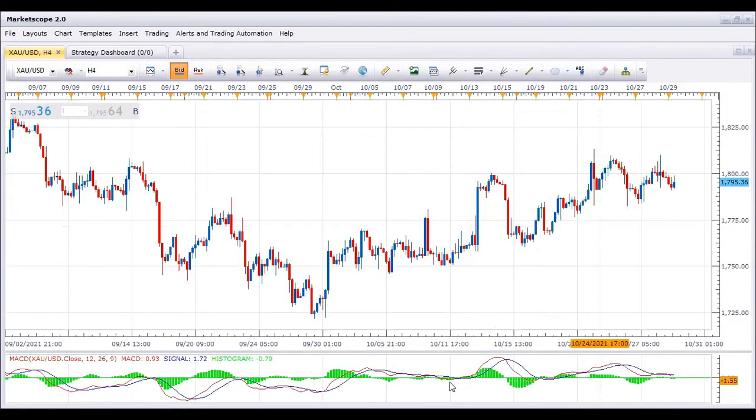This is basically the MACD line. The blue line is the signal line and the red line is the MACD line. Here, look, the signal line is above and this line is falling below. This one is a signal line, this one is a MACD line. So the signal line is above the MACD line, and here you can see the buy zone in the market.